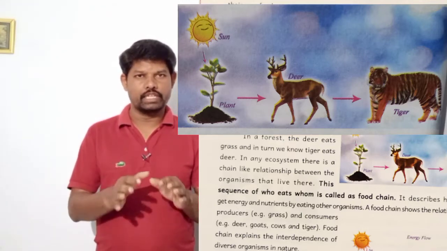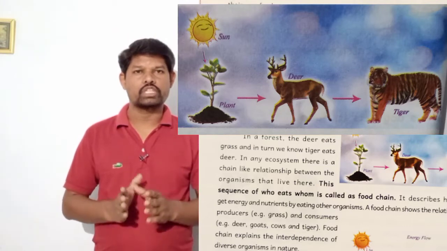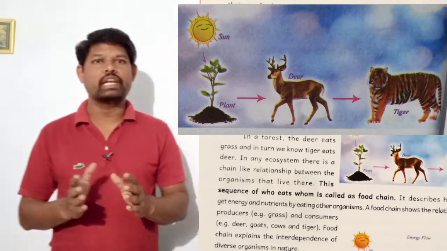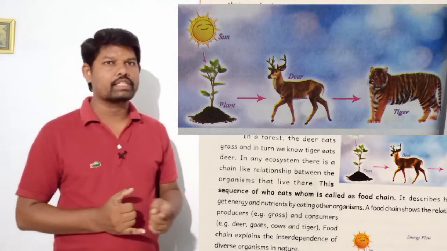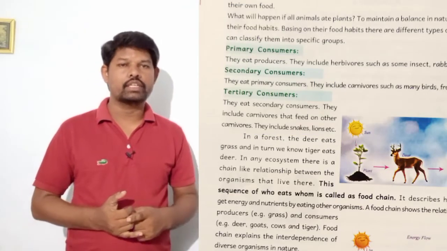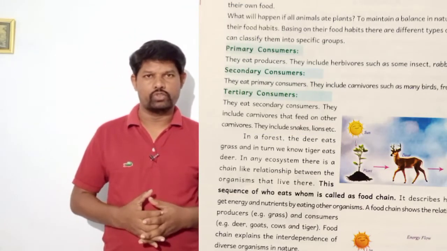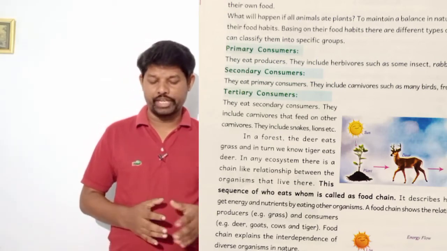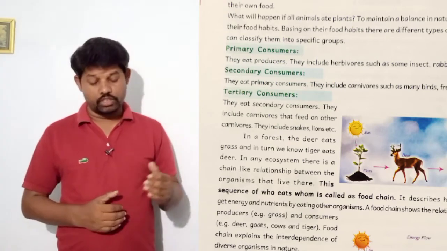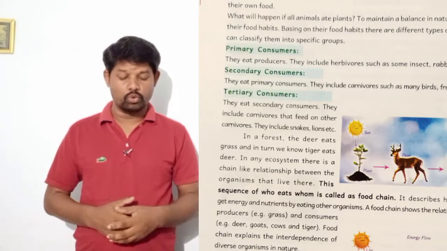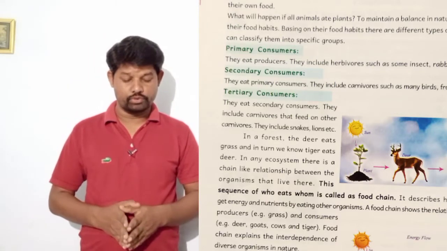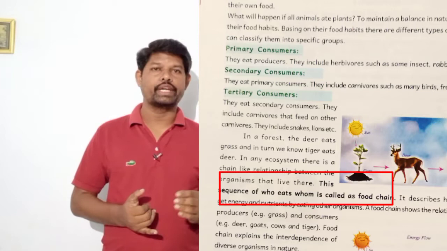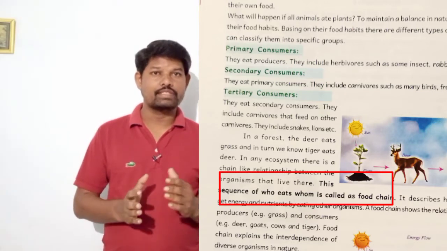In that area, the organisms which are living depend on other animals for their food energy. So this sequence of who eats whom is called a food chain.